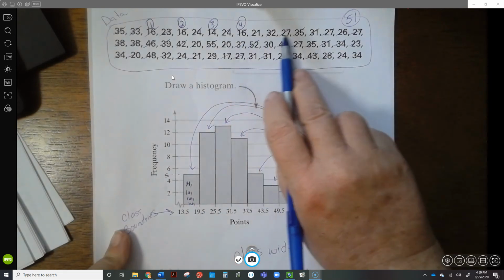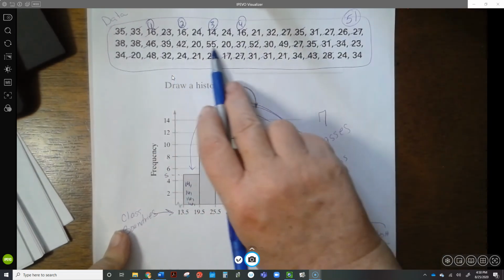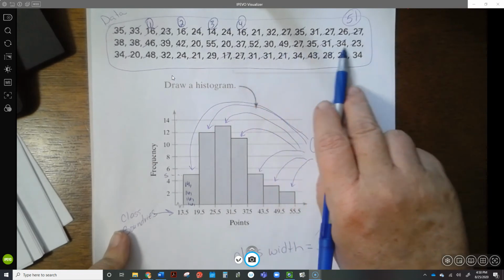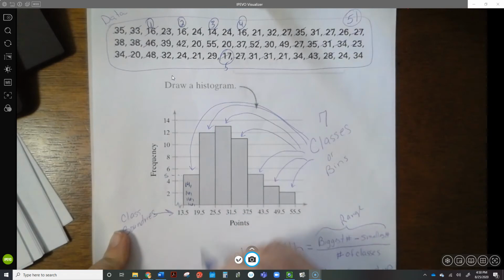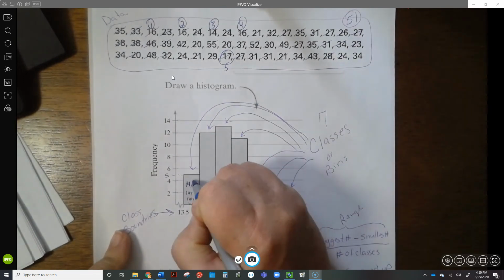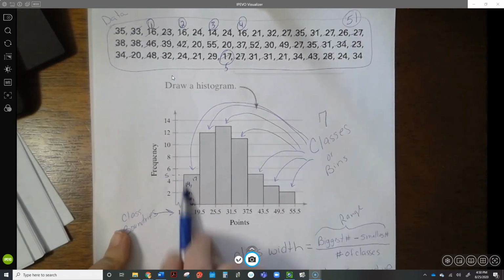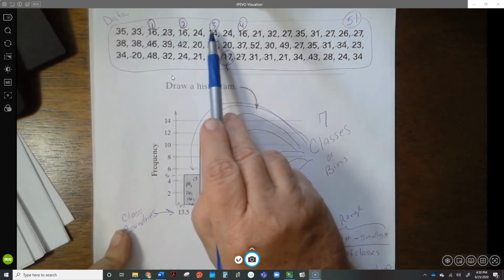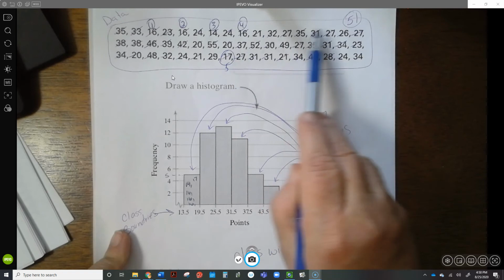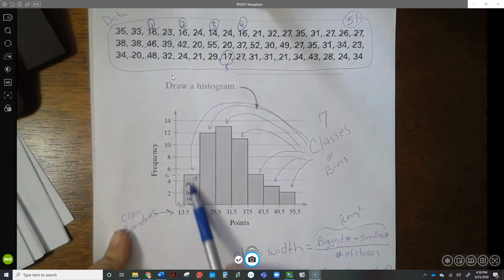What else is in here? Anything? Let's see. Here's a 17 in there. That's the 5th number right there. 1, 2, 3, 4, and then there's 17. So those are the numbers that are inside that bin. That 16, that 16, that 14, that 16, and that 17. All of those numbers went into this group.